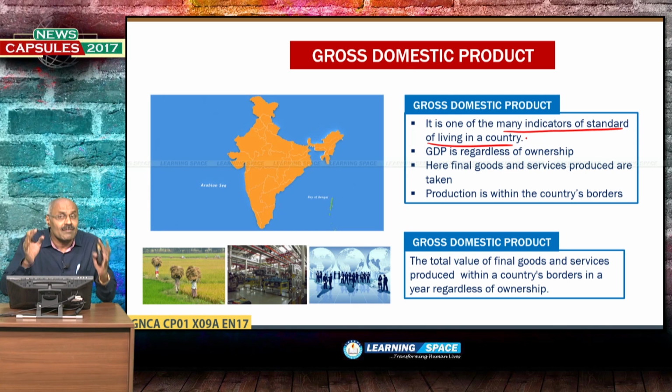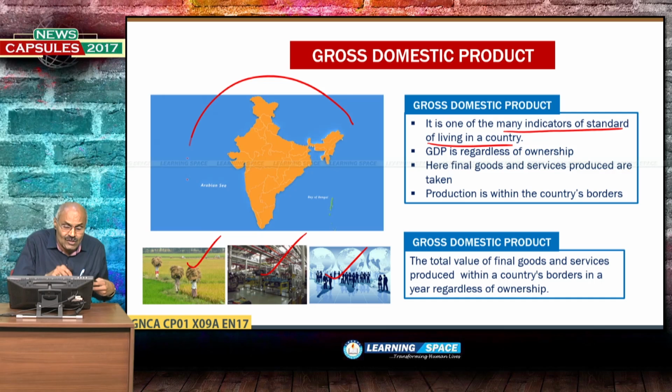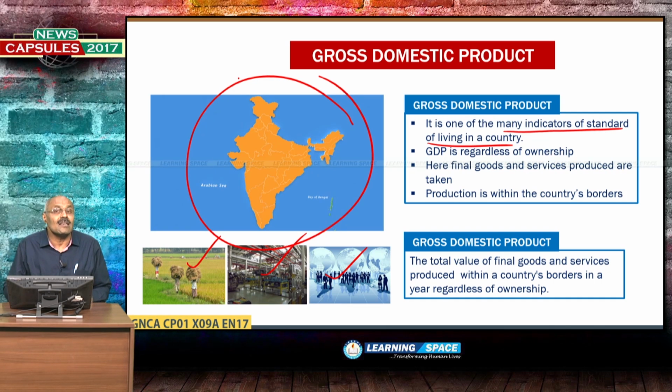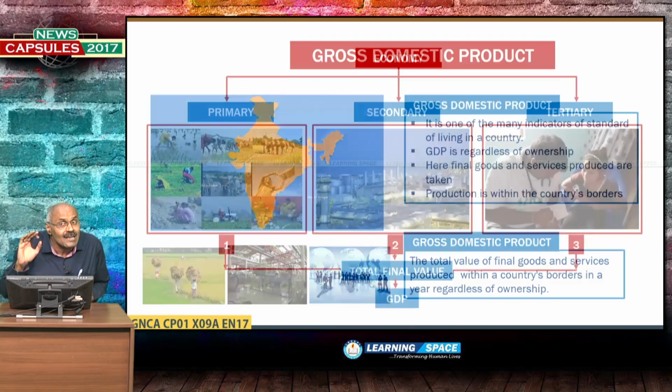So what I want to convey is, after learning about these 3 sectors, primary, secondary and tertiary, the total value of goods and services produced within the geographical boundaries of the country, irrespective of the nationality of the persons producing within the boundaries of the country, is gross domestic product.